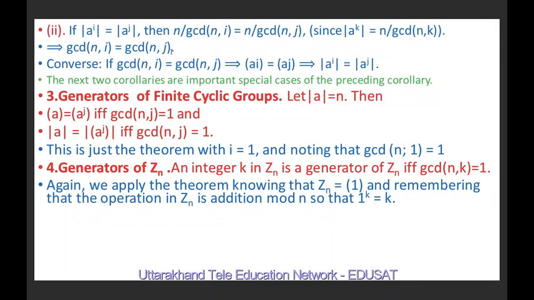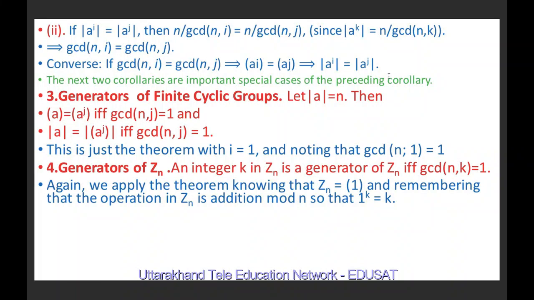Now the converse part: if gcd(n, i) is equal to gcd(n, j), it means the cyclic group generated by a^i is equal to the cyclic group generated by a^j, and this implies the order of a^i equals the order of a^j. We have used the previous result here.